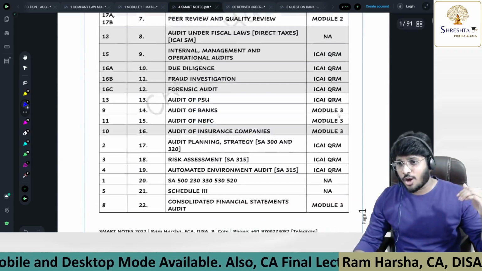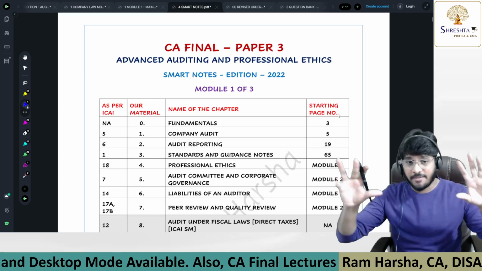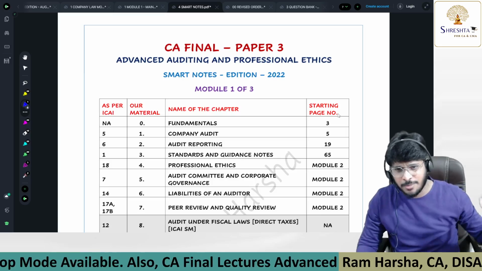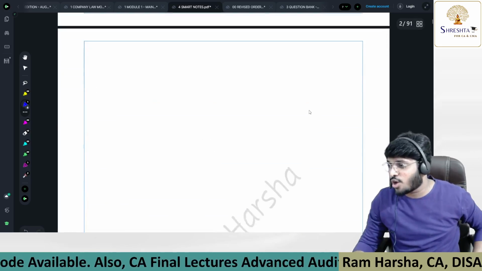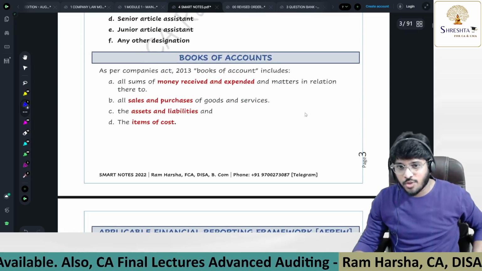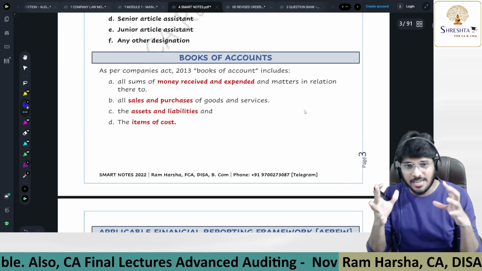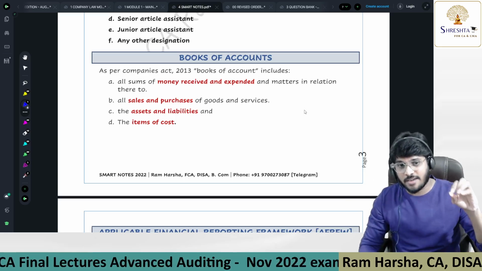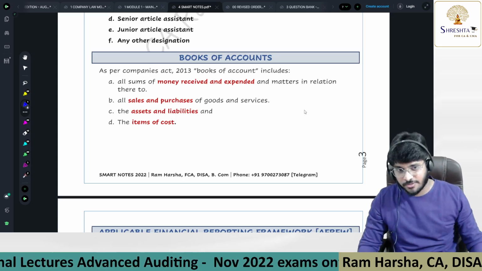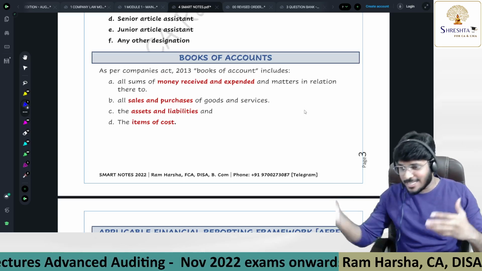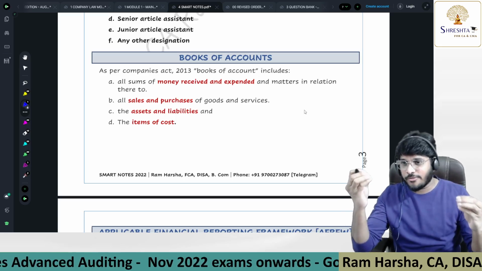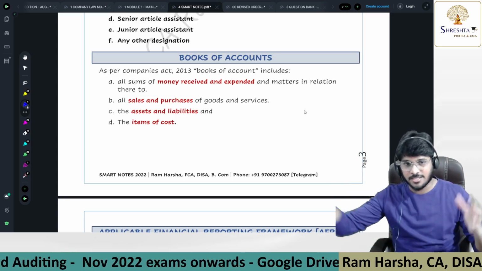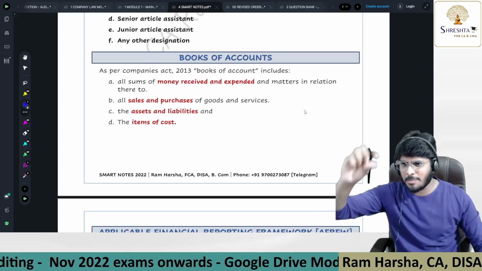For all chapters together, how many pages will you have? You will have approximately 250 to 300 pages of fast track material for audit. Sir, 250 pages, how come it's fast track material? Because I am not using a smaller font, and I am not compressing the entire content into one page. I can make this material within 50 pages. Entire CA final audit material I can give in 50 pages itself. But if I use a small font, size 6, and diagrams, and compress 5 pages of content into 1 page, my smart notes would be 5 times shorter